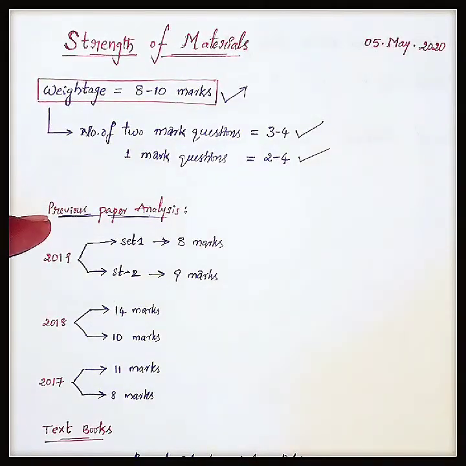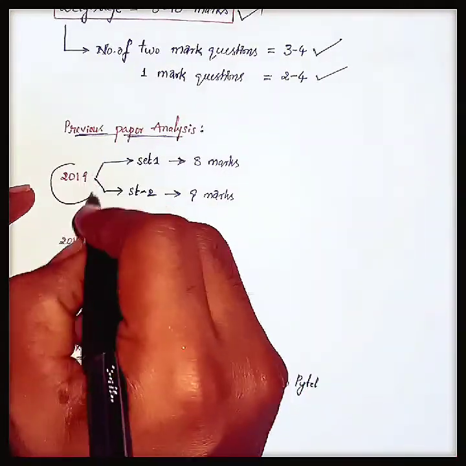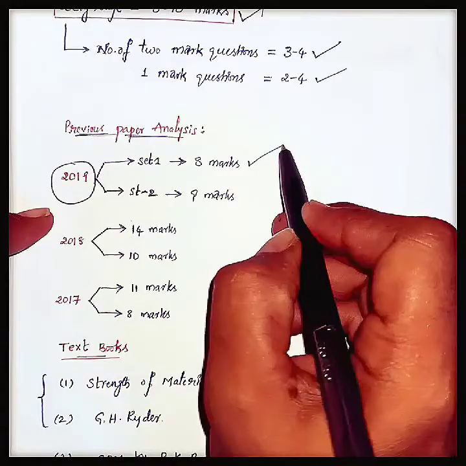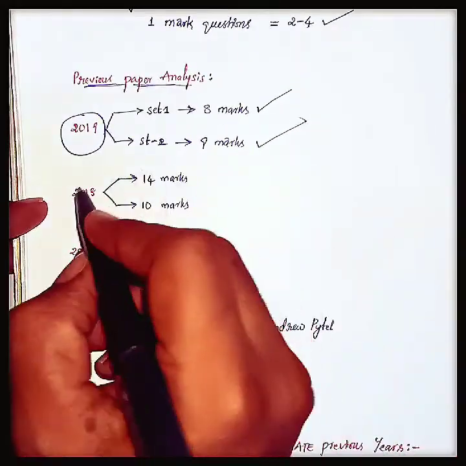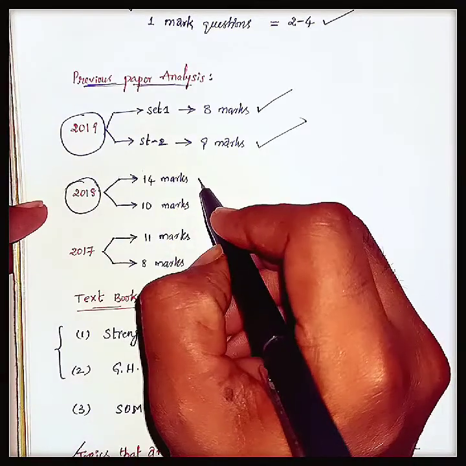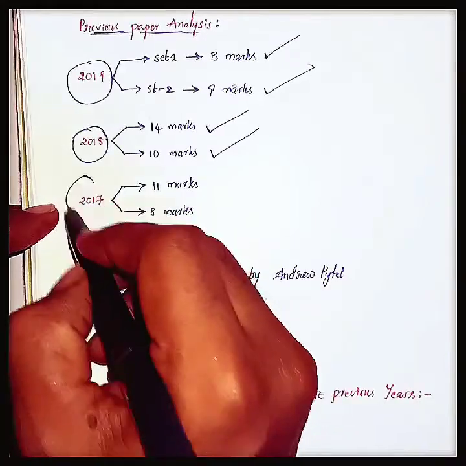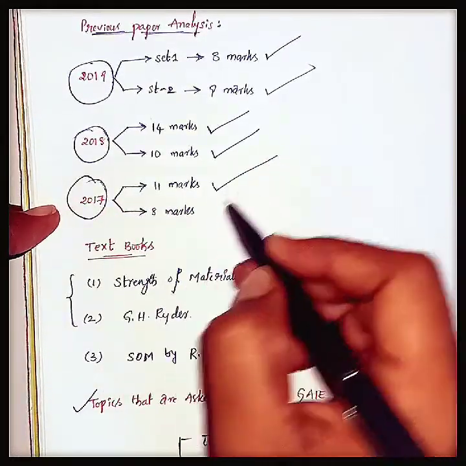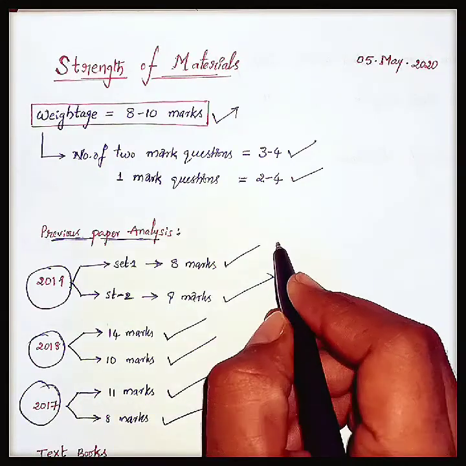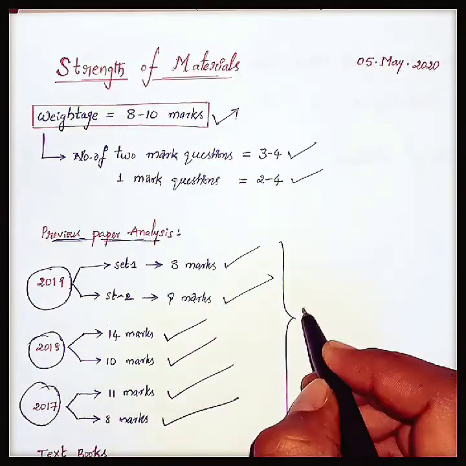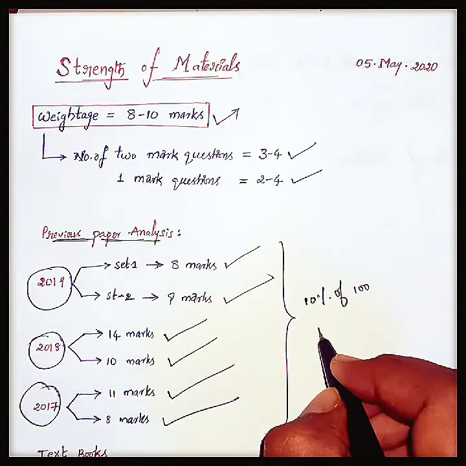If we see the previous papers analysis, in the 2019 paper, in set 1 we got 8 marks, in set 2 we got 9 marks. If we see the 2018 paper, in set 1 we got 14 marks, in set 2 we got 10 marks. If we see the 2017 paper, in set 1 we got 11 marks, in set 2 we got 8 marks. Like this, the strength of material subject in GATE carries most of the weightage, that is 10% of total marks, that is 10 marks.